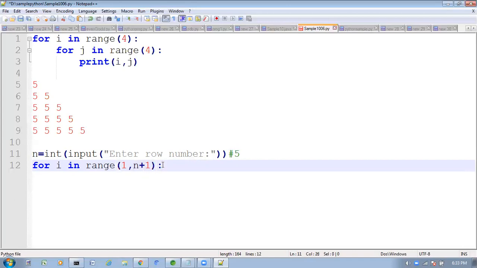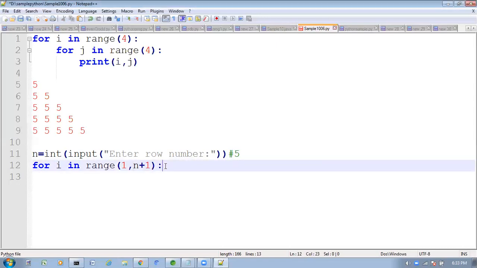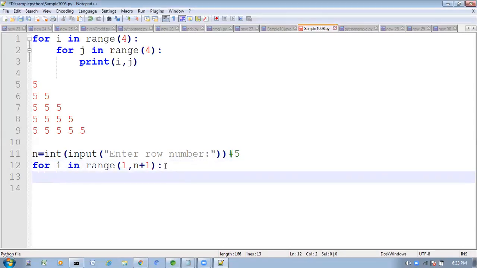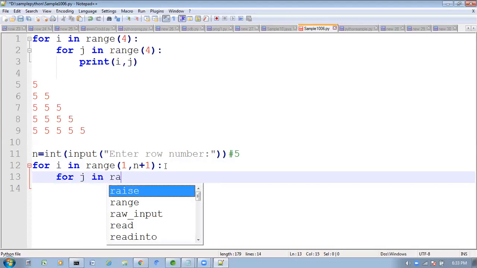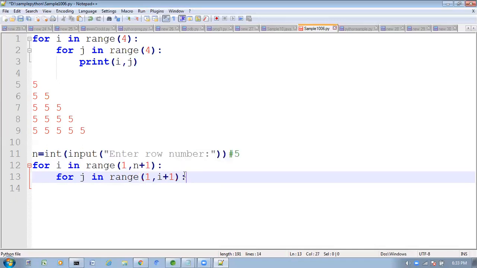So next line. Next what I want to write here. Observe very carefully. So nested for loop I want to write: for j in range of 1 comma i plus 1 I am taking. What is this? Here try to understand clearly.